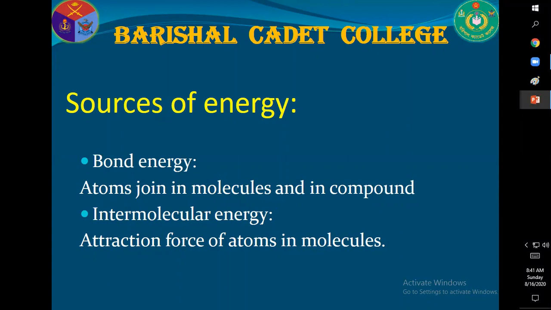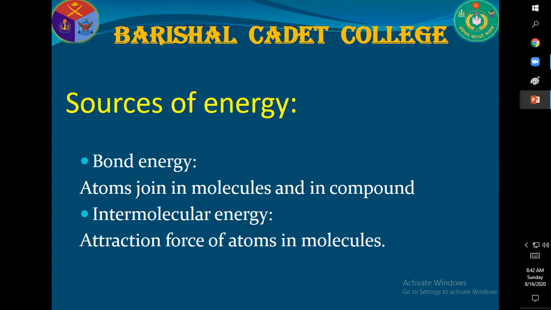Now, bond energy: bond is the attraction force between the atoms, molecules in a compound. So, bond energy is the energy which acts on the atoms, ions in a molecule or compound. This is the attraction force between the atoms, ions, and molecules in a compound.